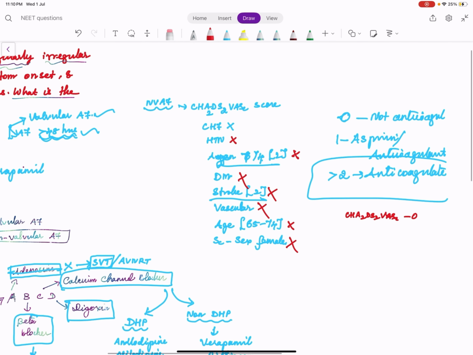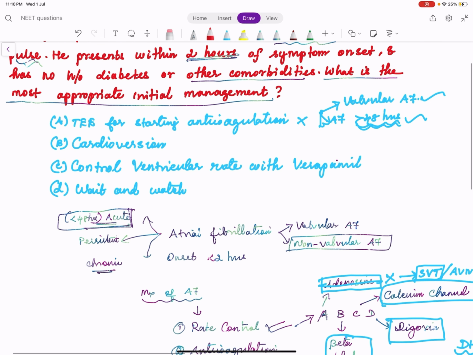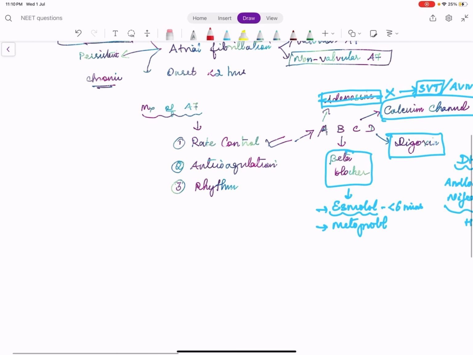So even if it is a non-valvular AF, there is no indication for anticoagulation. You need not actually calculate the CHA2DS2-VASc in this case because the time interval is only 2 hours and it is an acute onset AF, so straight away there is no indication for anticoagulation. Cardioversion. Cardioversion is a method used to control rhythm. So it comes as the last step.